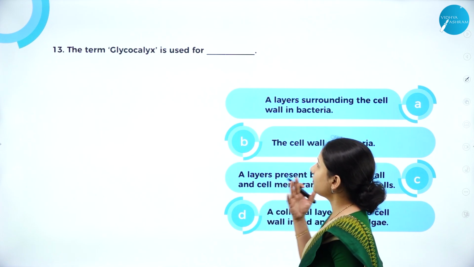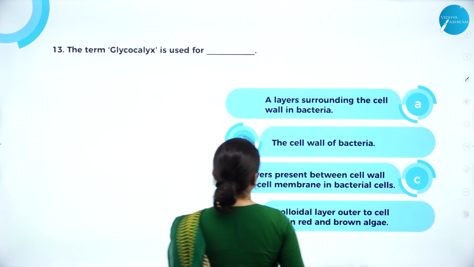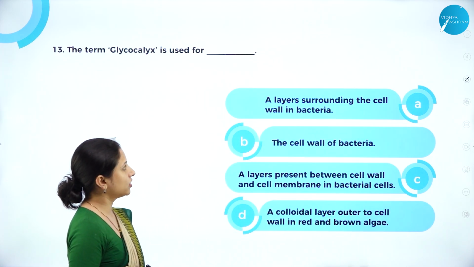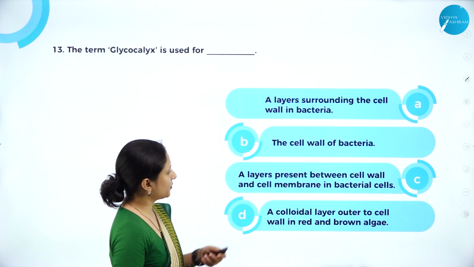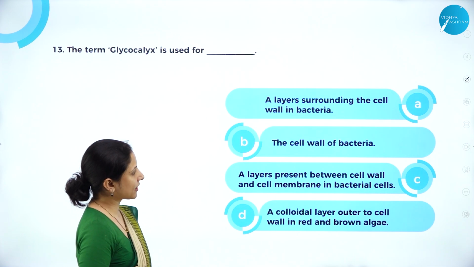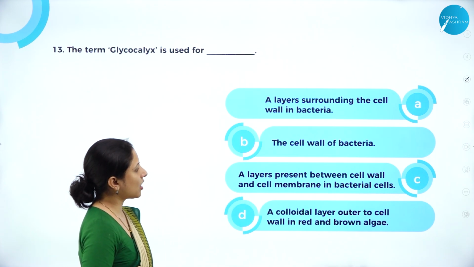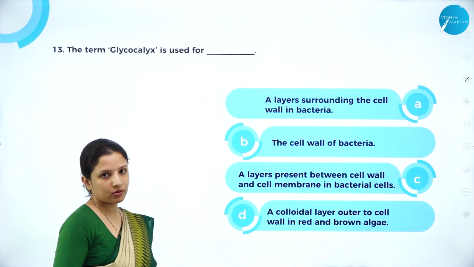Next question. The term glycocalyx is used for a layer surrounding the cell wall in bacteria, a layer present between cell wall and cell membrane in bacterial cells, or a colloidal layer outer to the cell wall in red and brown algae.